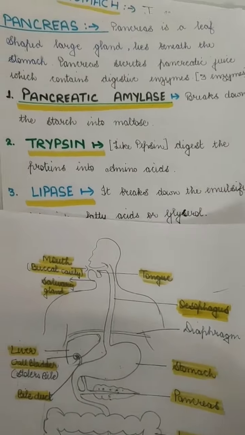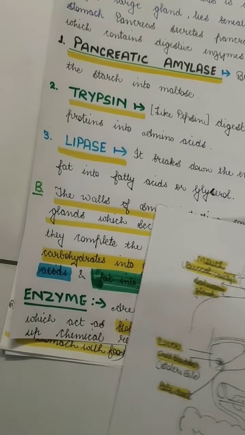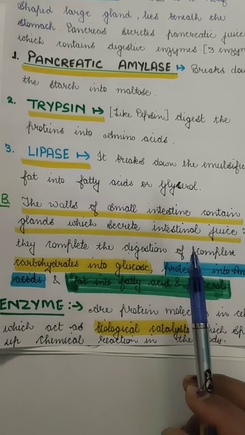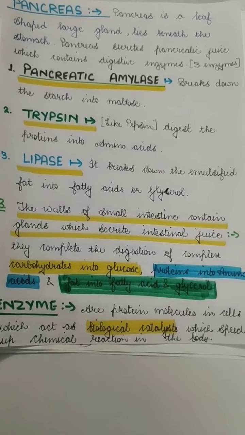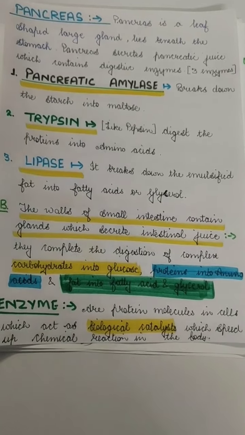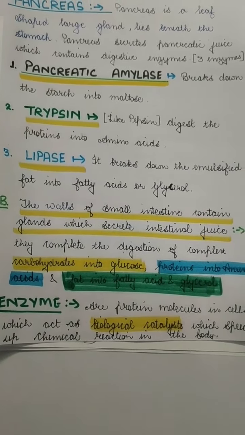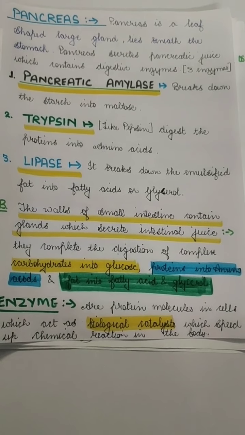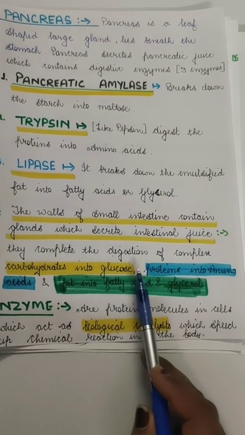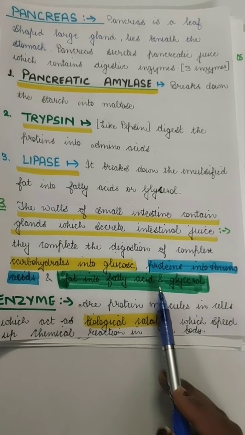Okay, so after this is done, the walls of the intestine also secrete some very important intestinal juices, which complete the digestion of the complex compounds, that is, carbohydrates are converted into glucose, protein is converted into amino acids, and fat into fatty acids and glycerol.